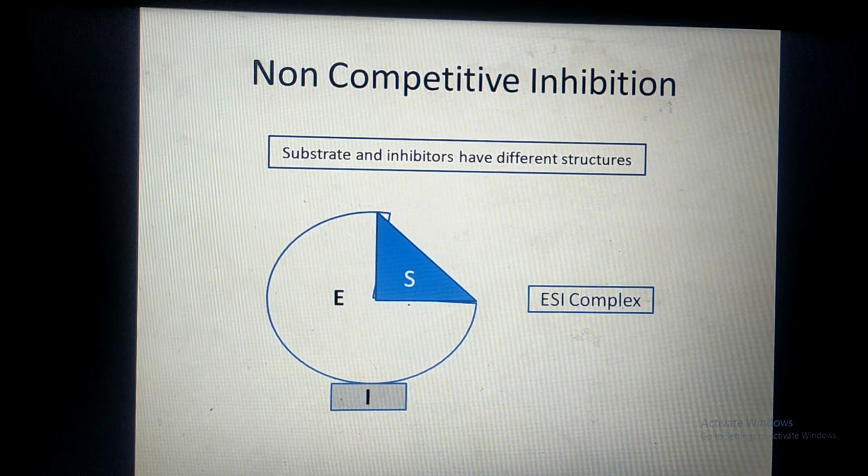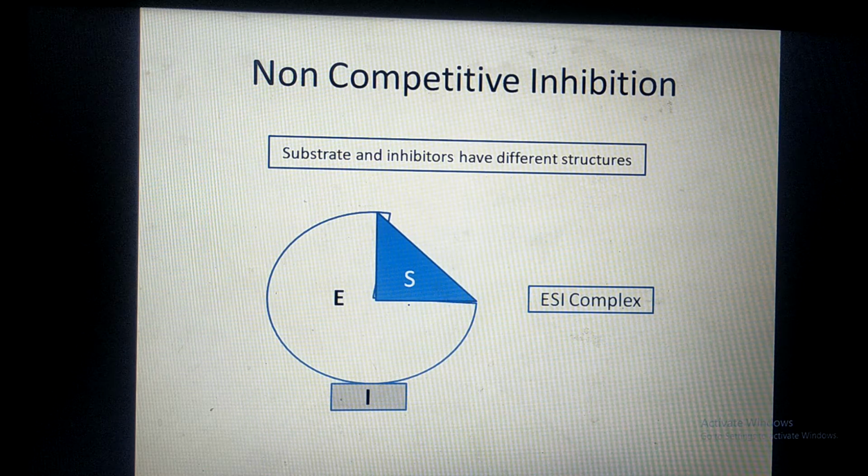So this is the diagrammatic representation of non-competitive inhibition. As I have told you, substrate and inhibitor have different structures. The substrate binds at the active site and the inhibitor binds to the enzyme at another place. So in this case, the ESI complex is formed. Enzyme substrate inhibitor complex is formed.